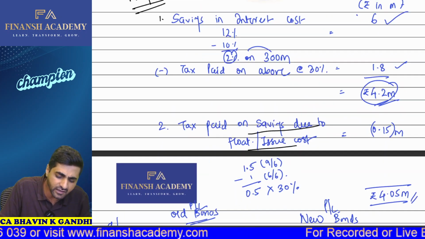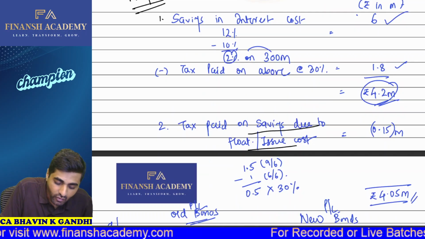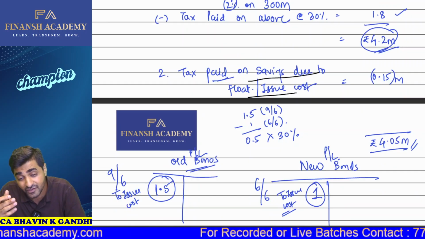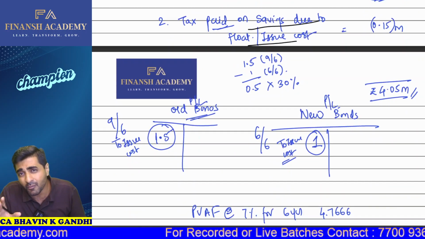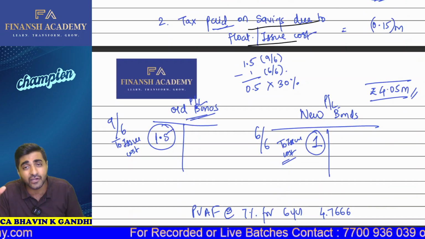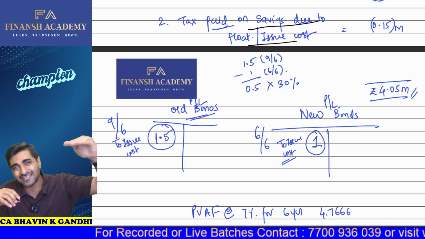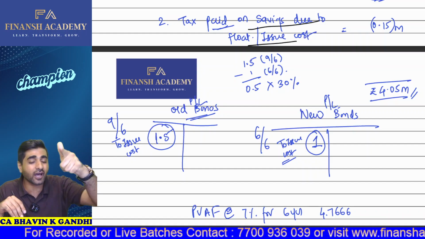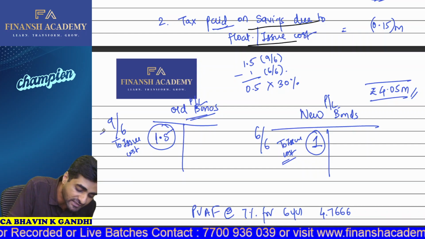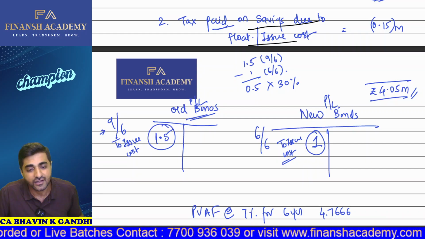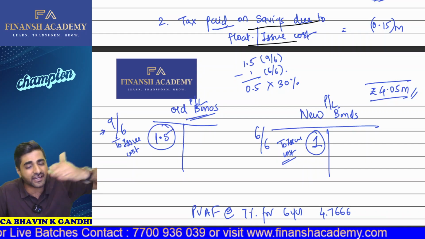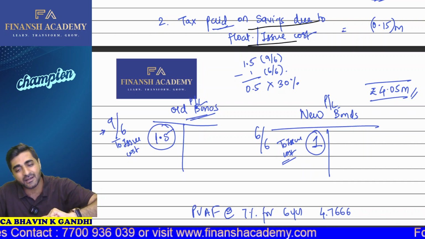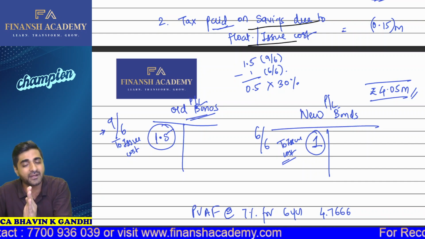Now, what is going to be the tax paid on the savings due to flotation cost? Something you have to understand here: if the old bonds had been continued, those unamortized expenses would have been debited in the P&L account, right? Yes, sir. What was your unamortized expense? It was 9 million divided by 6, because 6 years would have been taken for amortization if the old bond had been continued. So 9 divided by 6, that is 1.5, would have been debited in the P&L account.